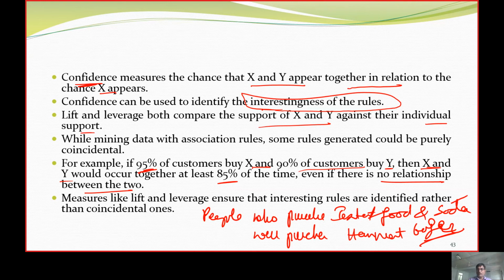There is no relationship. Out of fancy, people purchase fast food and soda, and they are purchasing the burger.